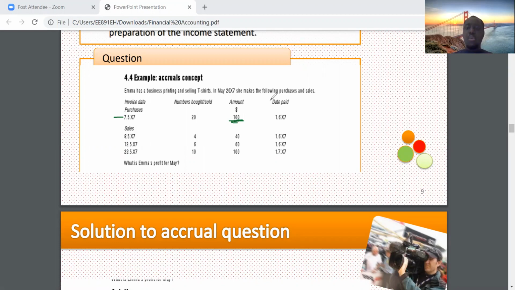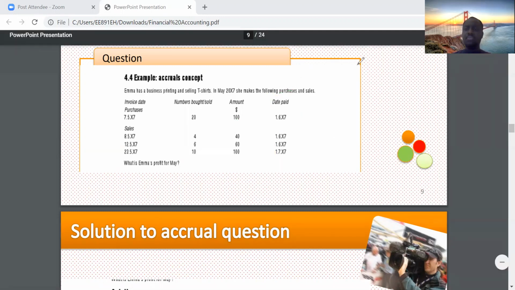You realize that for the accrual basis, we totally ignored the dates paid section because it's not about when you receive or pay cash. So we totally ignore that. It's very, very key. Let me put that in red so that you see that we totally ignore this side when it comes to the accrual basis. When it comes to the cash basis, yes, we use this side. We focus on the dates paid and dates received. Very, very important.